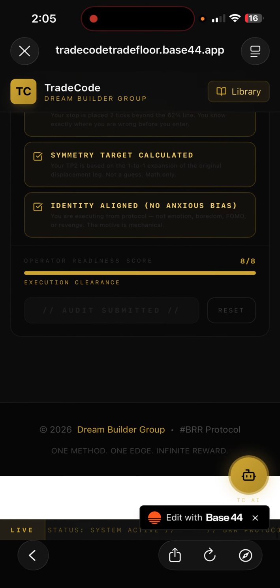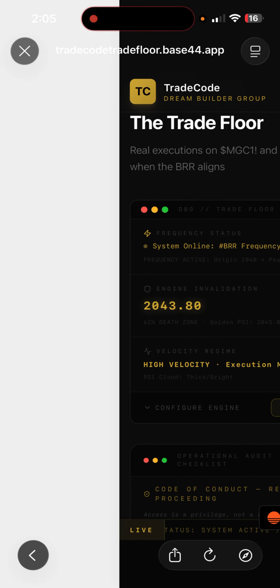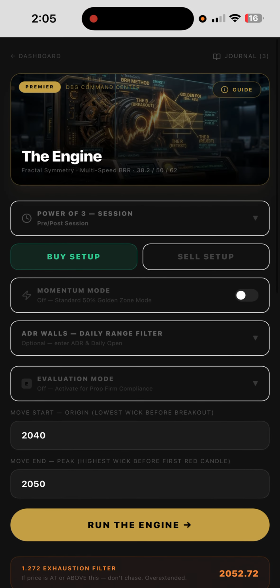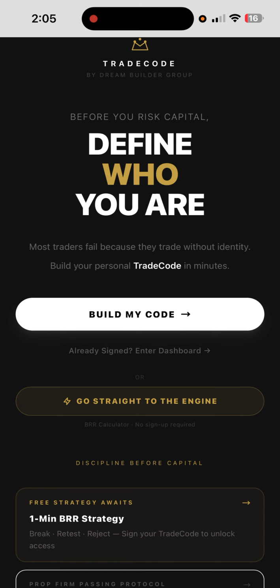So this is what we have here. It's a beautiful, beautiful application. What we're doing here with the TradeCode is a beautiful, beautiful application. Let me know what you think about this. Salute to the